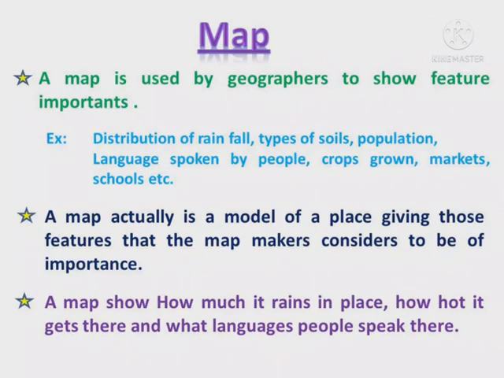A map is used by geographers to show features of importance, for example, distribution of rainfall, types of soils, population, language spoken by people, crops grown, markets, schools, etc. A map shows how much it rains in a place, how hot it gets there, and what languages people speak there. Maps are used to identify the places on the earth.